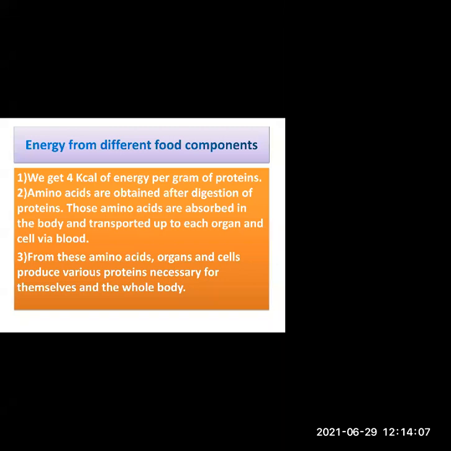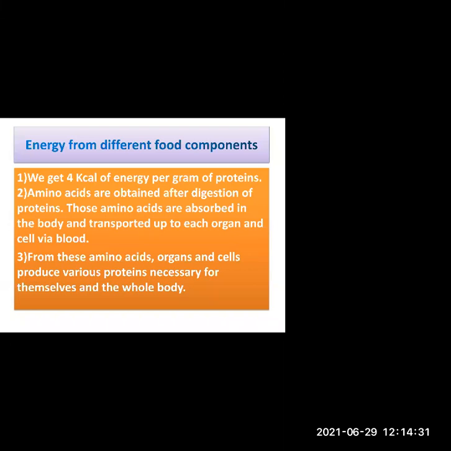After digestion, proteins get converted to amino acids. So amino acids are obtained after the digestion of proteins. And those amino acids are absorbed in the body. Whatever amino acids we are getting will get absorbed and get transported to each and every organ, each and every cell.